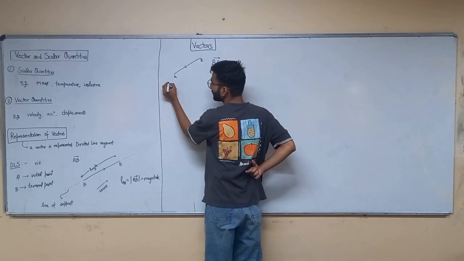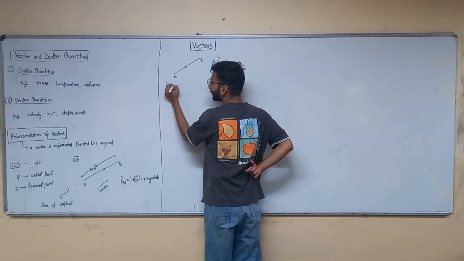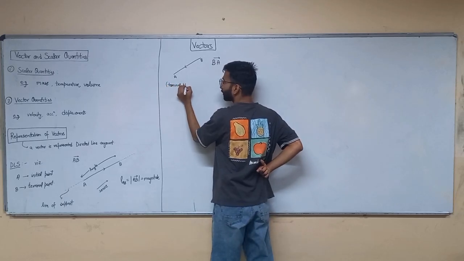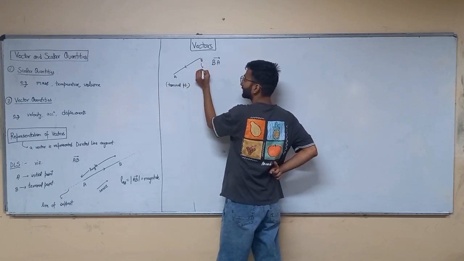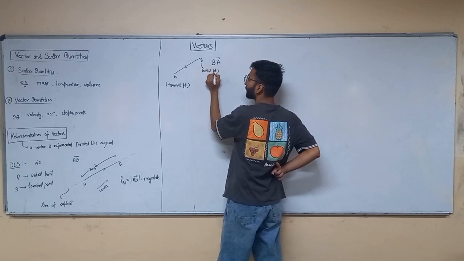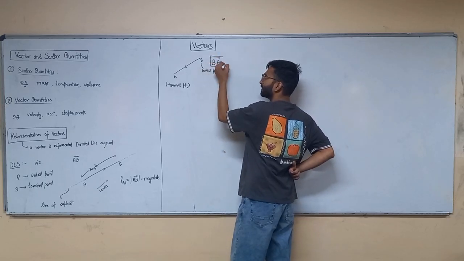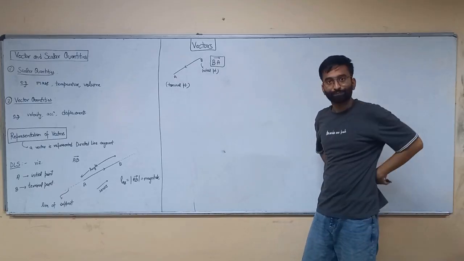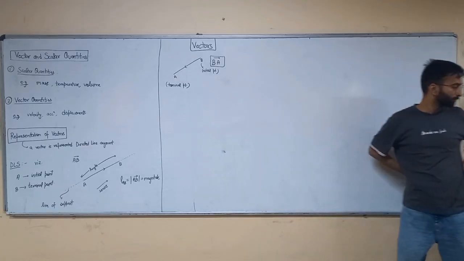In this case, this is the terminal point, and this is the initial point. And you can represent this as BA vector. Got it? समझ में आया सबको?